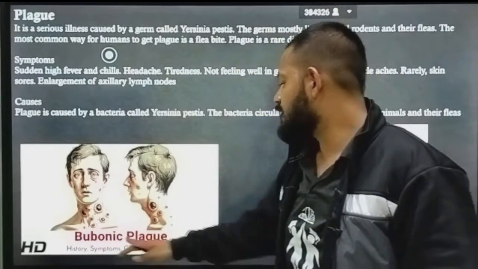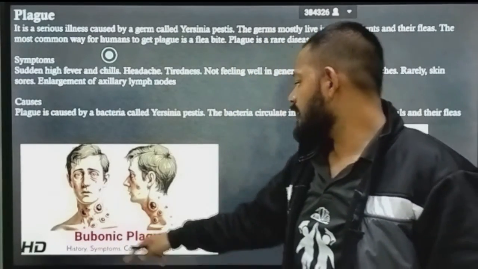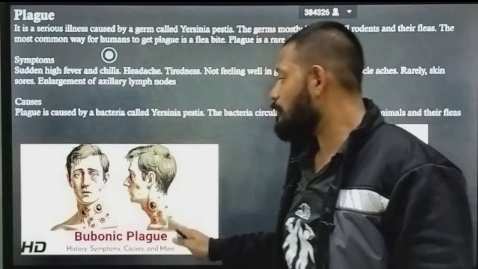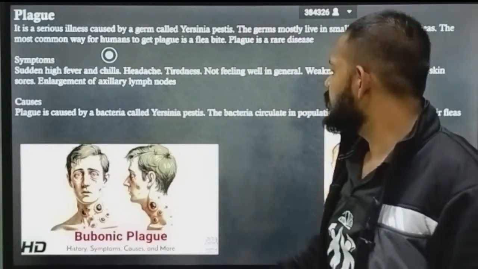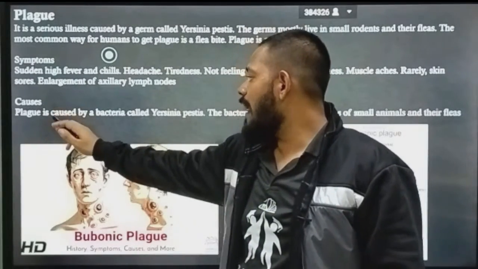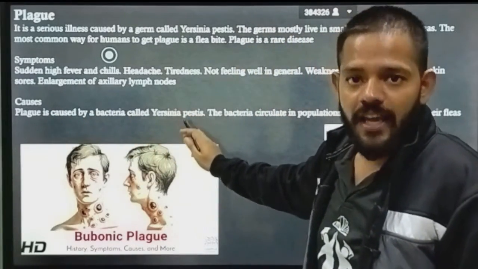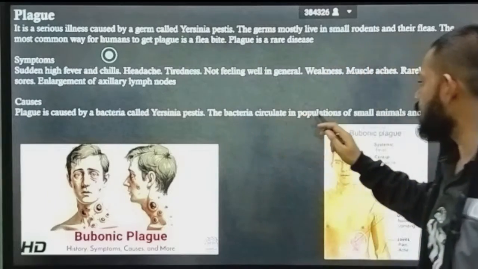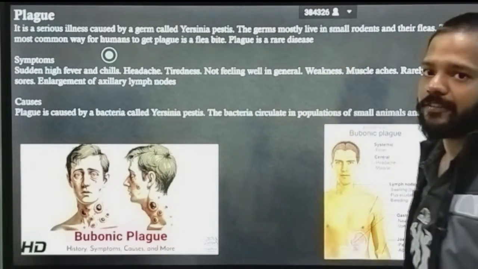This is bubonic plague: history, symptom, cause and more. Okay, this is your bubonic plague. Plague के बहुत सारे टाइप होते हैं, तुम्हारे कोर्स में नहीं है. You have only a simple plague definition: plague is caused by bacteria called Yersinia pestis. The bacterium circulates in populations of small animals and their fleas.